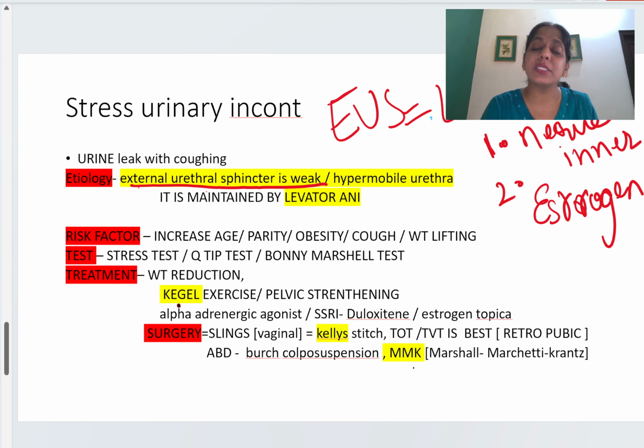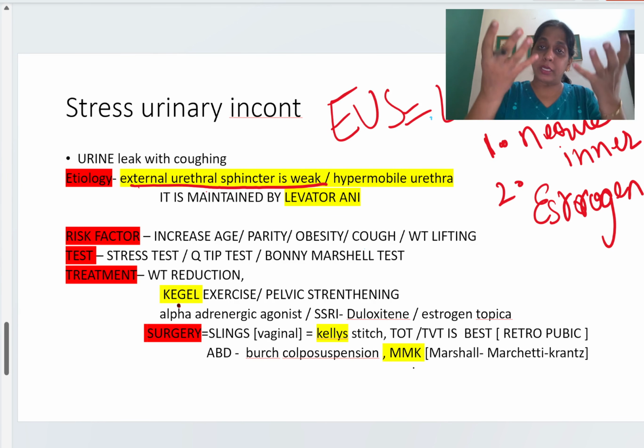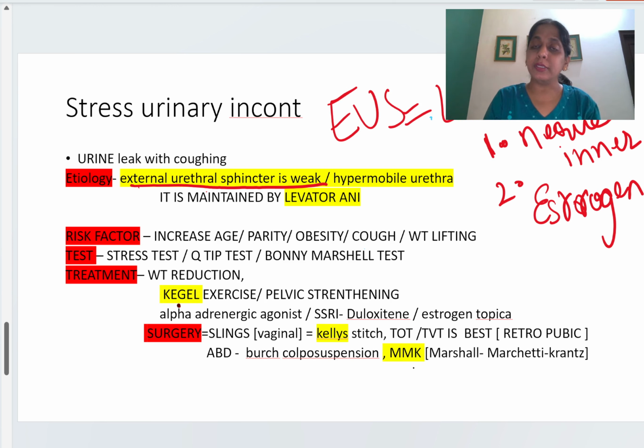So what are the risk factors? First, as I already told you, age. Then parity. Whenever a woman is pregnant, the fetus and the contractions give a lot of pressure on the levator ani, so with every parity the levator ani gets weaker. The same is the condition in obesity: the increased abdominal pressure of an obese person weakens the levator ani, and the same applies to weightlifting and cough.